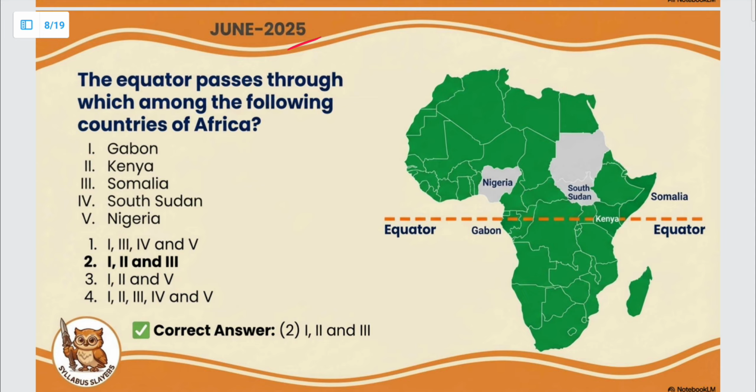Next question, June 25 का है. The equator passes through which among the following countries of Africa? So ये थोड़ा geography based question है, but this has been asked once. So I'll just tell you the answer for this is 1, 2 and 3. ठीक है, Gabon, Kenya and Somalia.